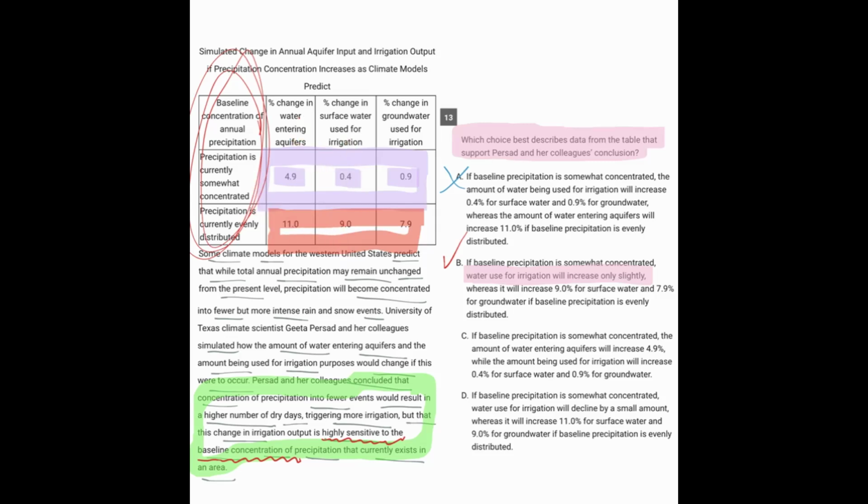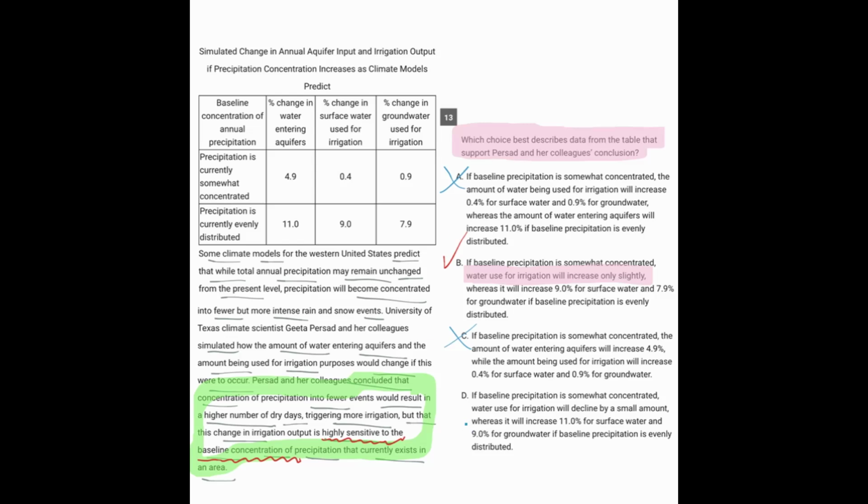So, because answer choice C is only discussing the purple, it's not comparing it to the red. It's not really going to offer us any kind of comparison that would really support or mess up our conclusion.